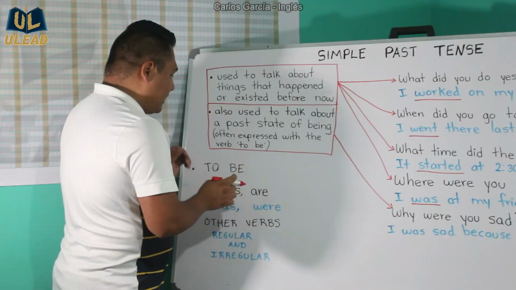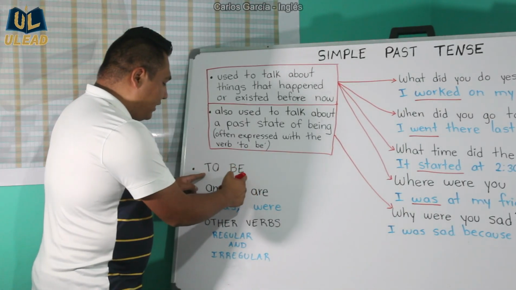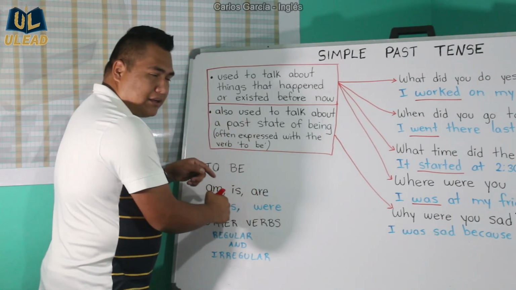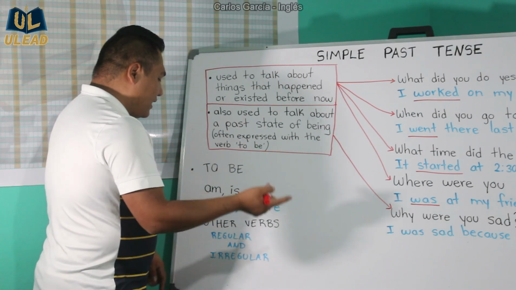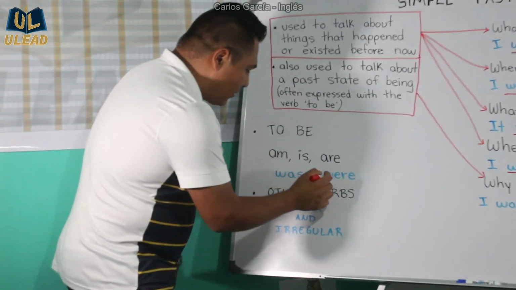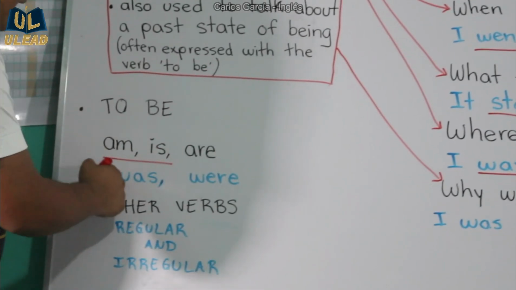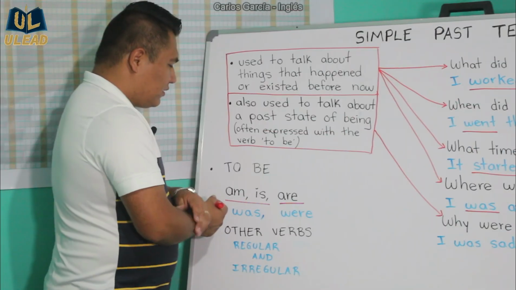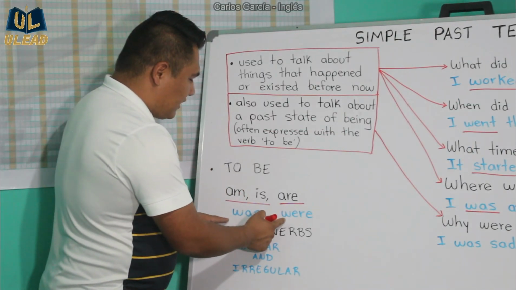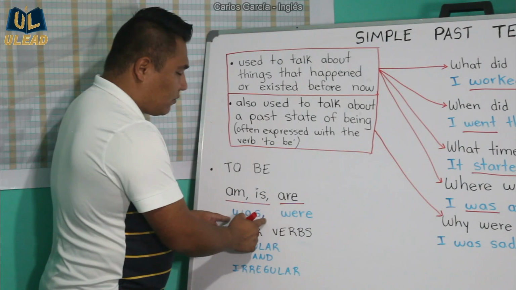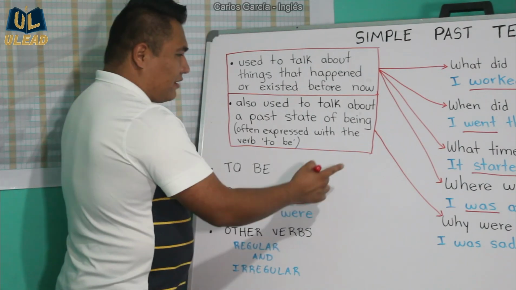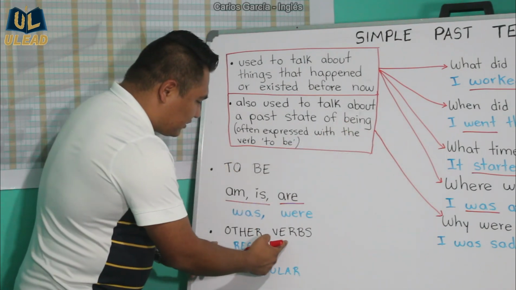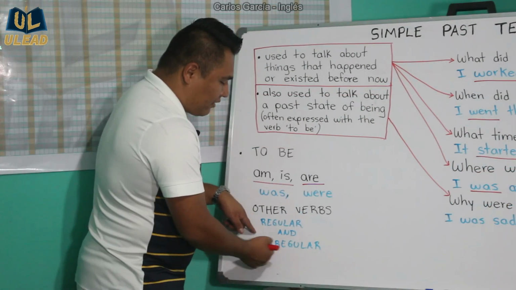Okay, so let's just review something quickly here. Okay, to be is conjugated in the present tense as am, is, are. Okay, it has three forms in the present tense. Now, in the past, it's going to have only was and were. Was is basically replacing am and is, and were is replacing are. Okay, so the verb to be has two forms in the past tense. Okay, simple past tense, was and were. Okay, and we use both of them in these examples here. Now, we also use other verbs which come in regular and irregular forms.